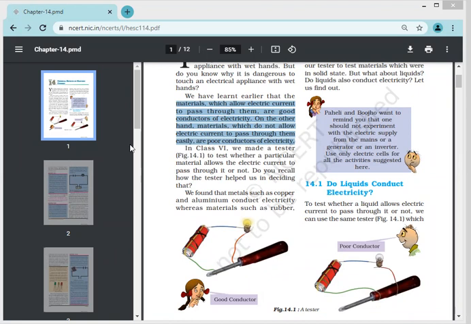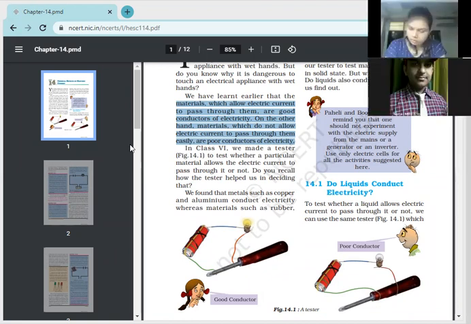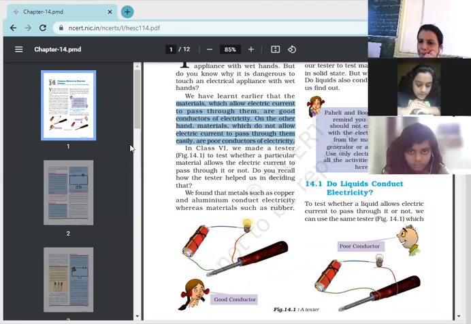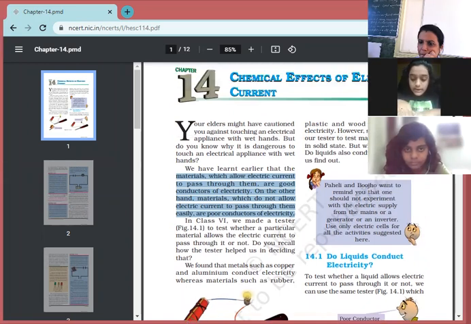We found that metals such as copper and aluminium conduct electricity, whereas materials such as rubber, plastic, and wood do not conduct electricity. However, so far we have used our tester to test materials which were in solid state. But what about liquids?